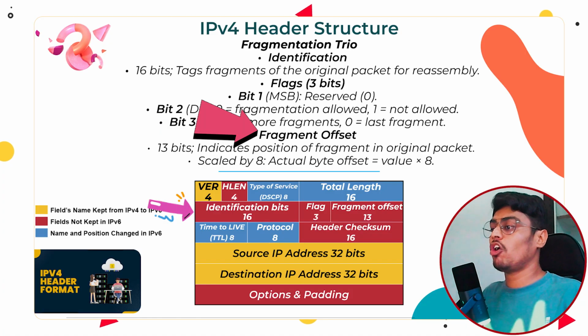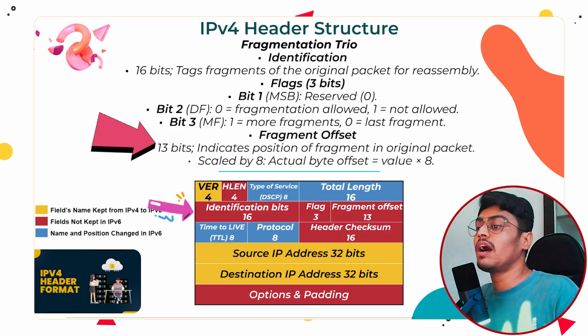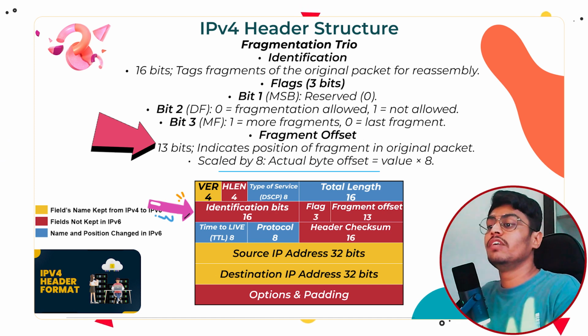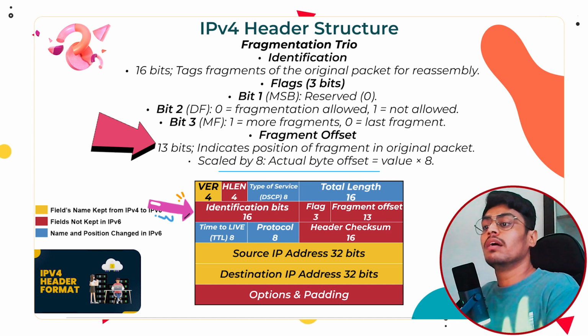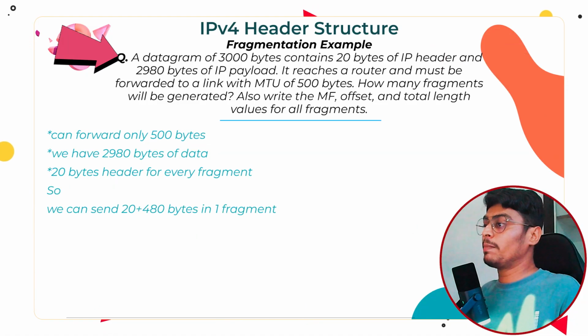Next field is fragment offset. This is a 13-bit field that basically tells how many bytes of data are ahead of the current fragment. We use a scale of 8 here, so we divide the actual byte value by 8. Now we are looking at examples, so you will get a clear structure of fragmentation in your mind.